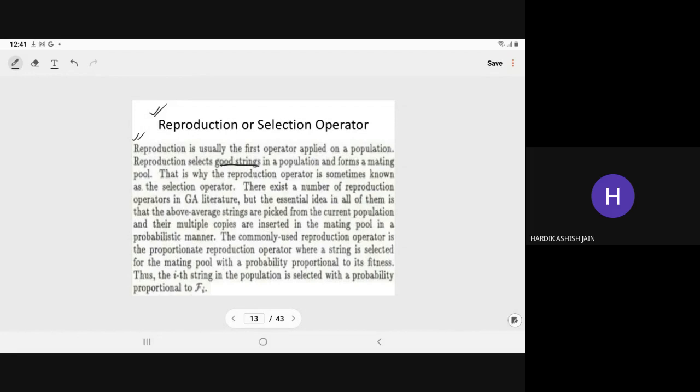So here the population forms the mating pool. From here we select the good strings and form the mating pool. Mating pool means this string can marry with a particular string, and that string can marry with another particular string. So that is the reproduction. That's why the reproduction operator is sometimes known as the selection. Here we are selecting our partner, that's why we call it select.